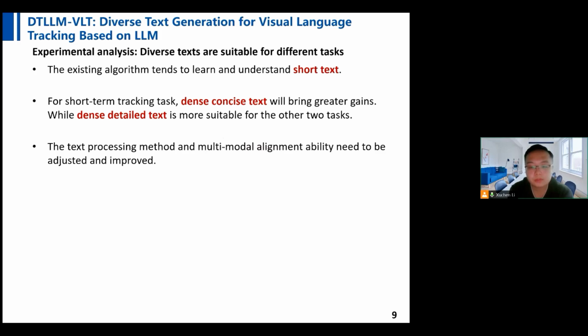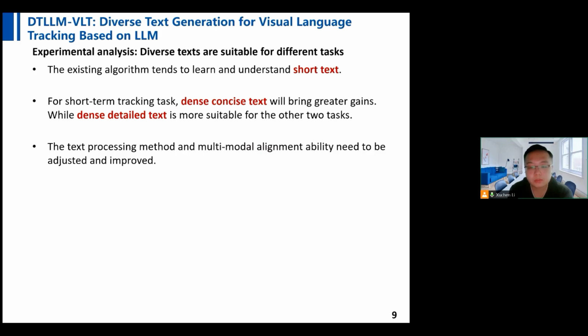In contrast, dense detailed text is found to be more advantageous for long-term tracking and global instance tracking tasks. The additional content provided by the text supports the algorithm's ability to maintain a robust understanding of the tracking target over extended periods and in invisible conditions.